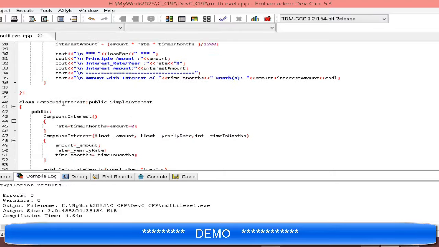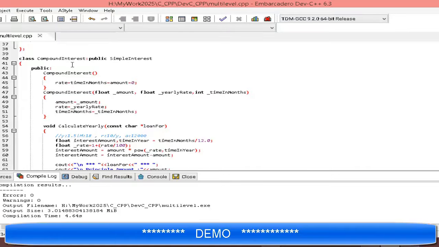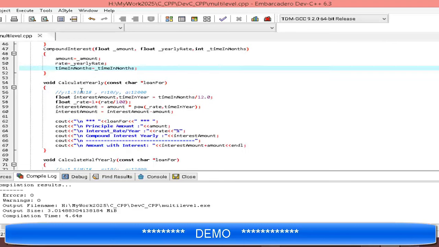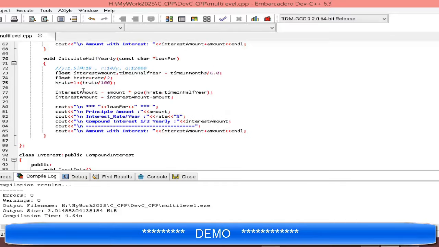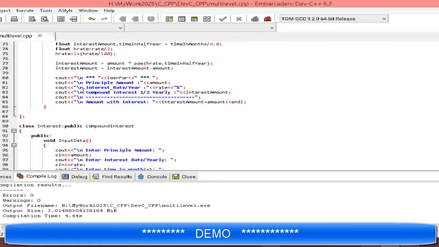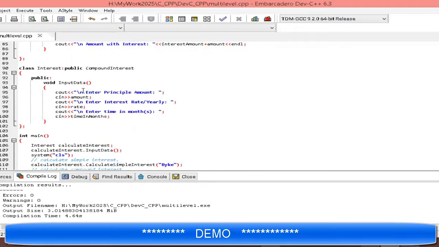Now I have derived the compound interest class from simple interest. Here I have created the compound interest constructor, assigning default 0 value, and compound interest floating value, calculate yearly and calculate half yearly. Now finally I have created one more class, interest, from compound interest.